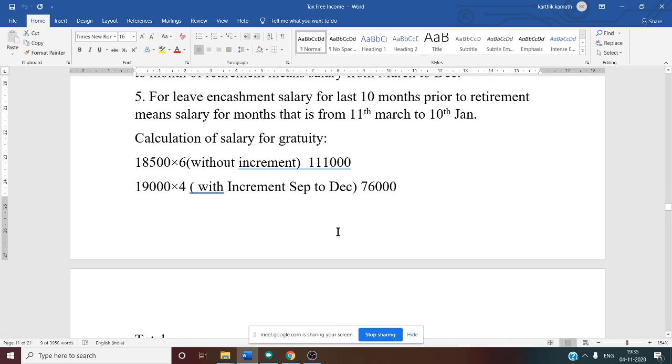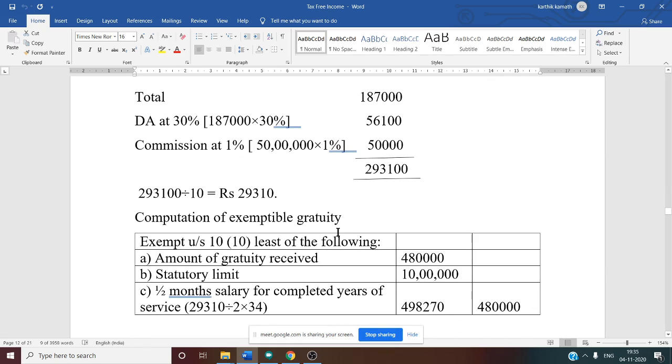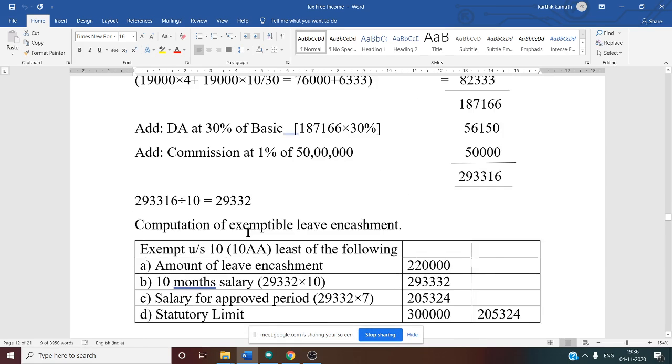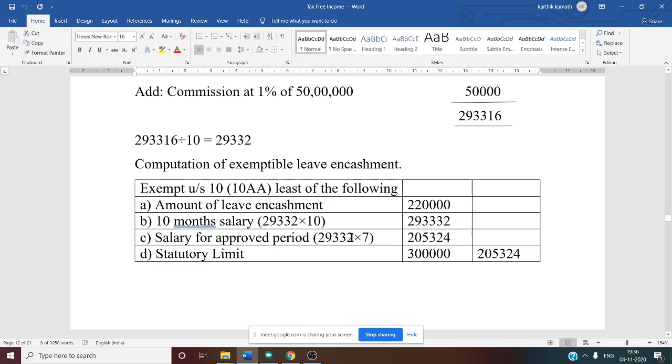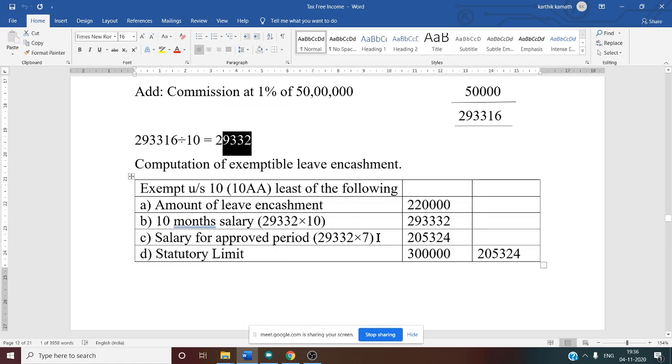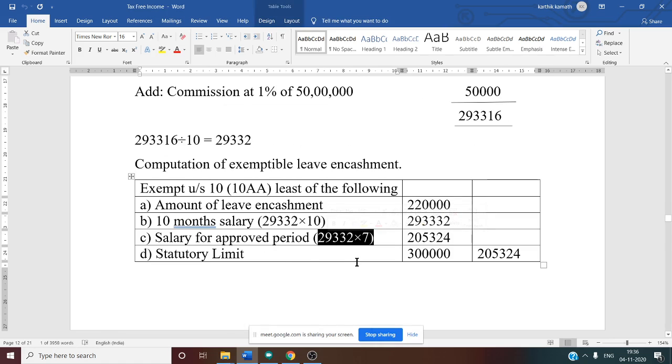So we'll consider basic plus DA plus commission. So that average salary we need to consider now. What is our average salary here? Average salary is 29,332. Here we got the same thing, multiply by 7. Why? Because 7 months is the approved period of leave. 29,332 into 7, if you do, you will get 2,05,324.